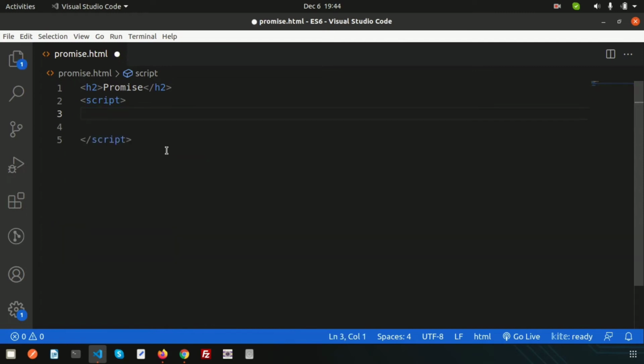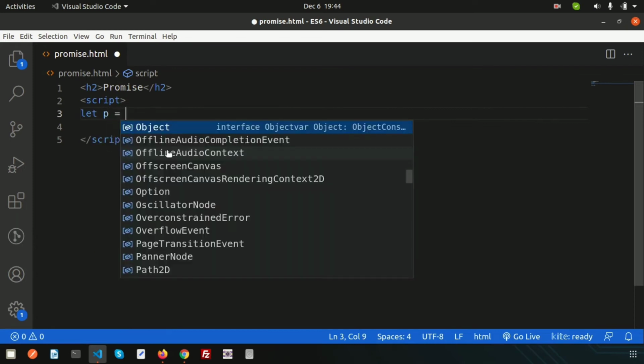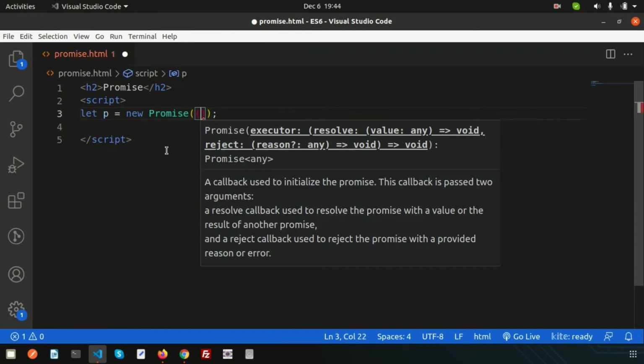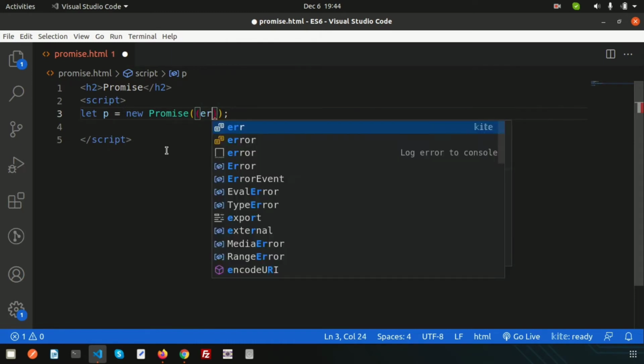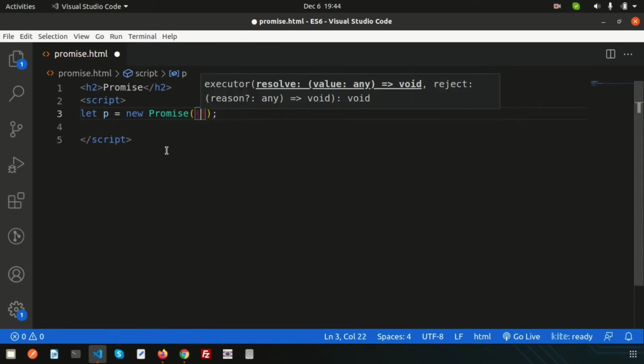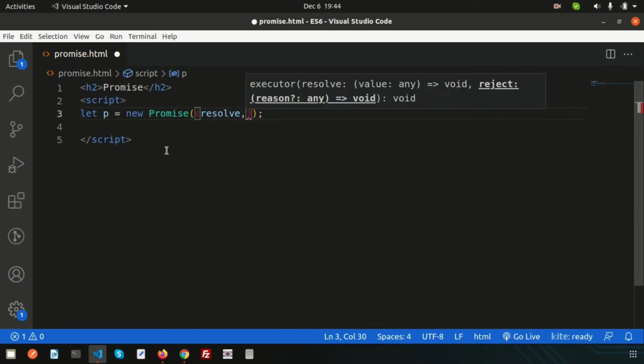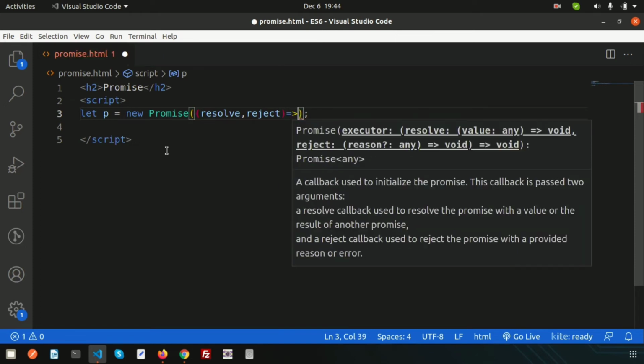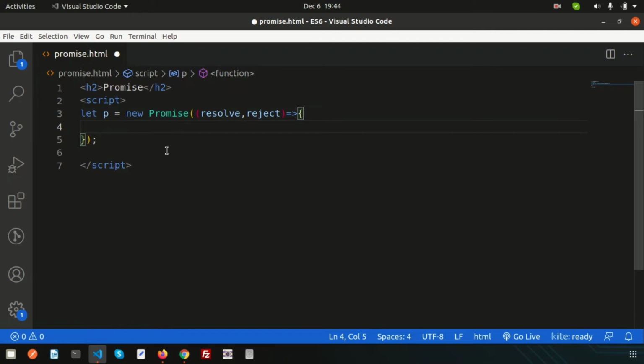Let's create a promise. Let p equal to new Promise, right? And here it will always take two parameters, resolve and reject. We know the arrow function, so we'll use the arrow function here, and inside it we'll create our logic. This is basically the promise structure, and with this new Promise syntax we can define our promise. Let's take some example.